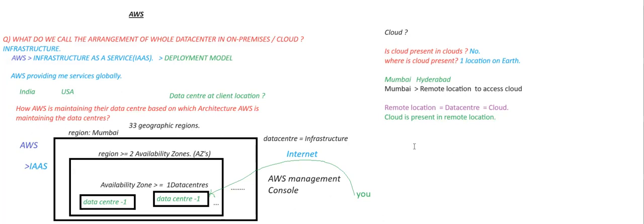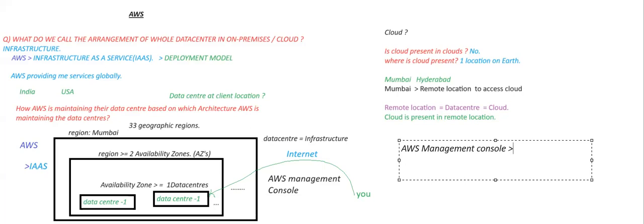So what is this AWS management console? This AWS management console is nothing but a website. By simply a few clicks, you can do many tasks there.